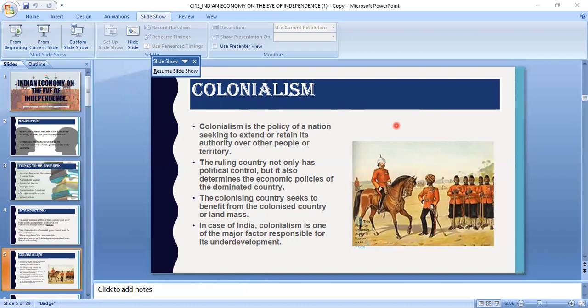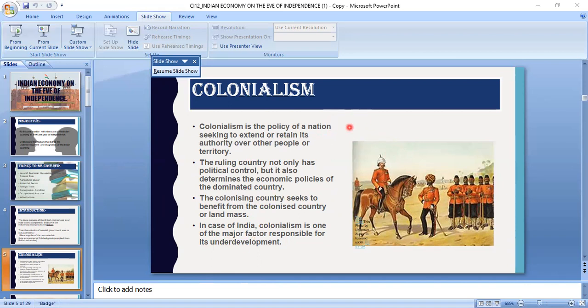from 24.4% to 14.2% between the period of 1700 and 1930. So you can see there is a huge decline in the share of Indian trade at the world level. The economic policies implemented by the colonial government in India were mainly concerned with the protection and promotion of the economic interests of their home country rather than India. This was the main reason behind the downfall of the Indian economy.